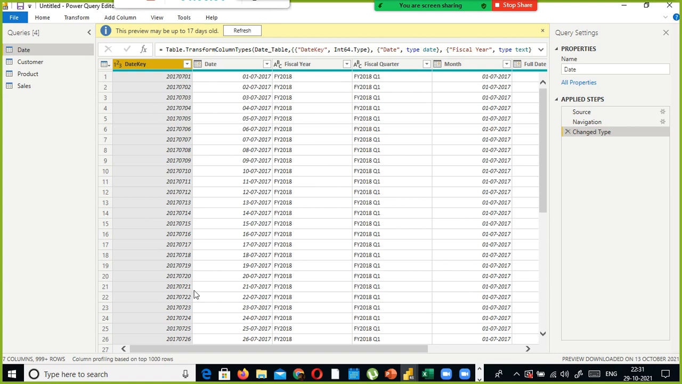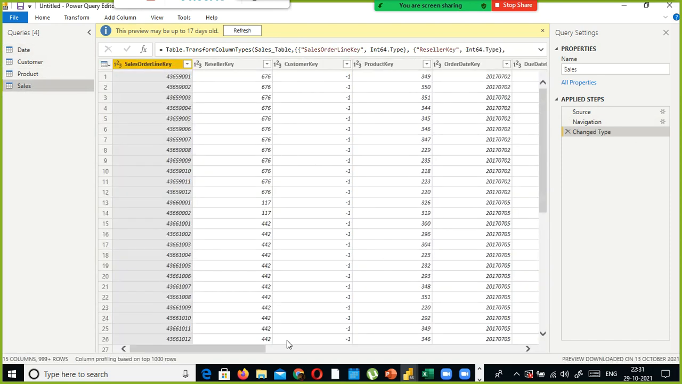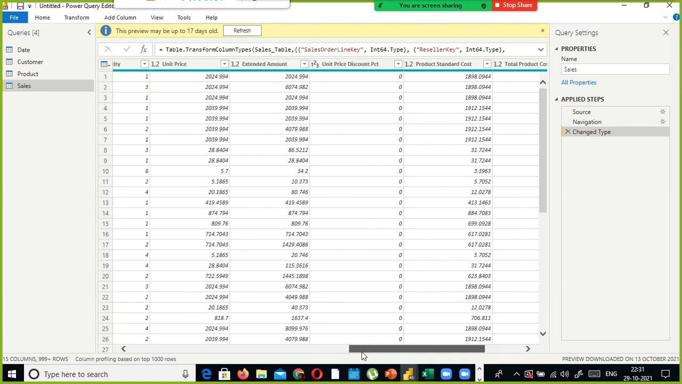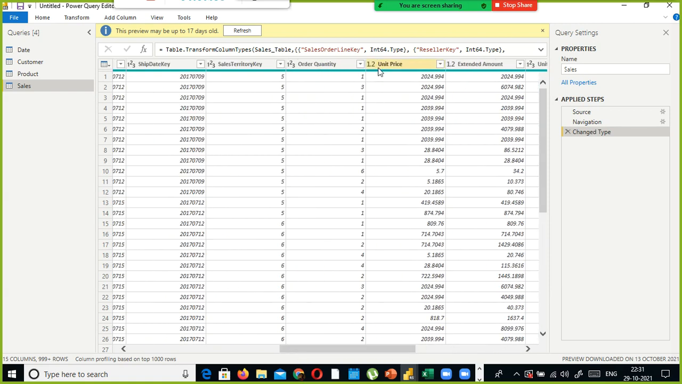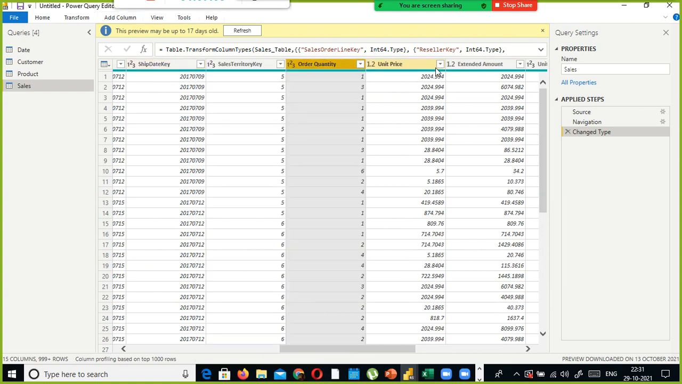You can find it here, and we can make changes here too. For example, here you have month, full date, and a month key. This one is fine. Next, I'm going to select sales. In the sales column I have sales amount and cost, everything is there, and unit price. The order quantity is already in proper data type, and if you want to filter anything, you can filter it here. 1 second, I will just show you.